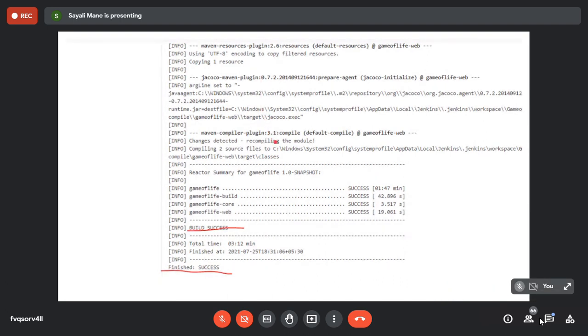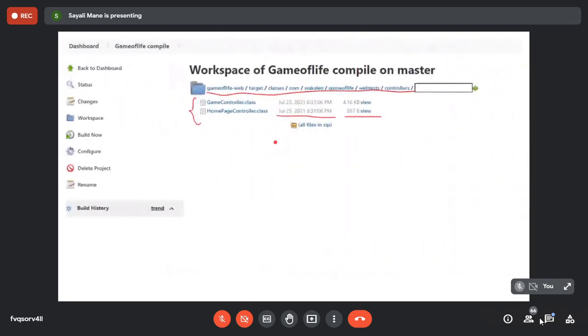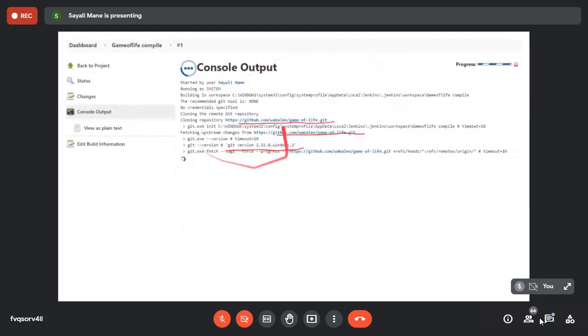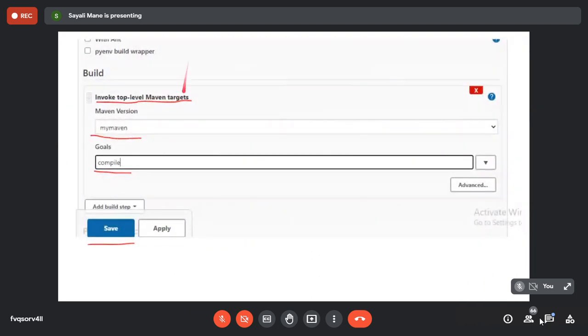Okay, just wait a minute. See here it is showing failure, right? Have you followed these steps correctly? Have you put my Maven version, the name which you have given to the Maven one?